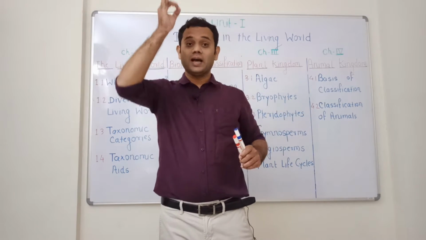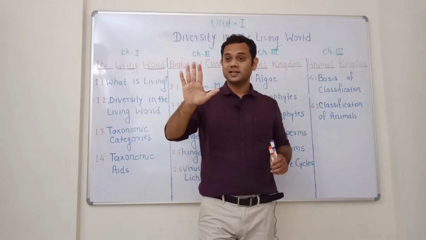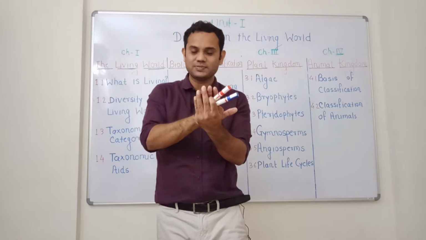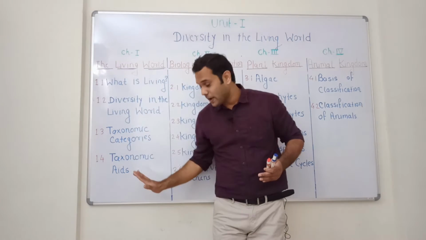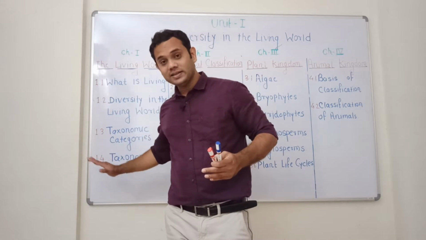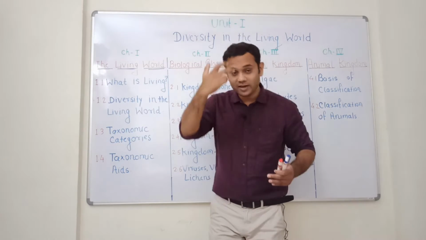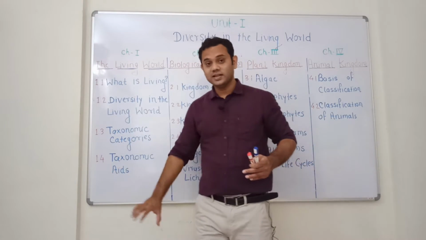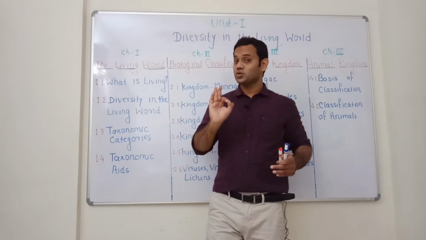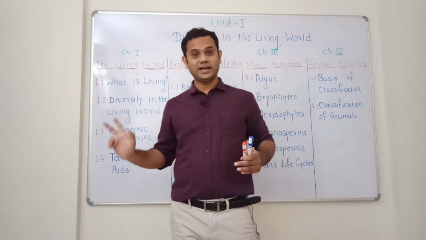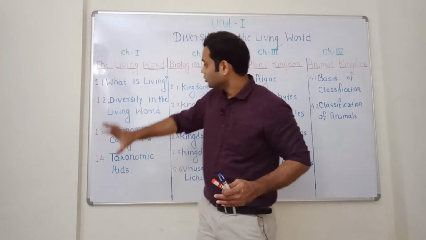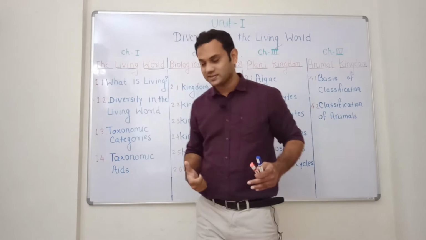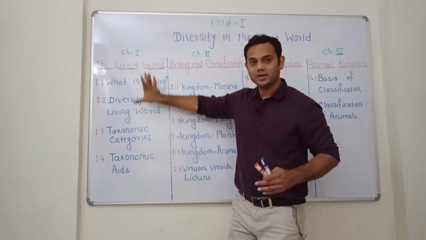You can see the herbariums, okay, the plants which are placed on this white paper sheet, dried plant specimens, they are called herbariums, that we are going to study. Then second is the zoological park, museum, botanical garden, okay, and at last there is a concept of key that you are going to study, that will help in the identification of the plant specimen. So overall this chapter will be very fascinating and entertaining for us. So this is all about chapter number 1st.